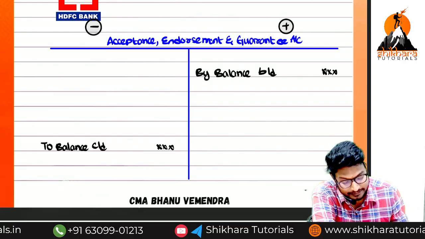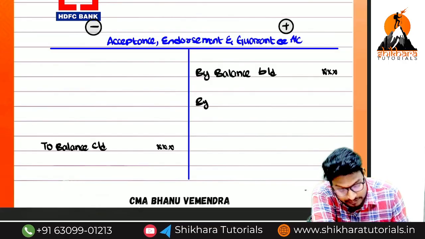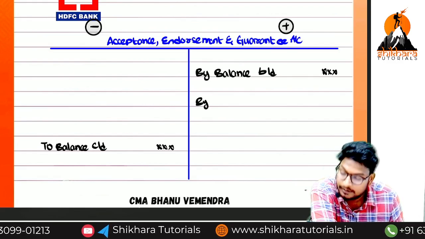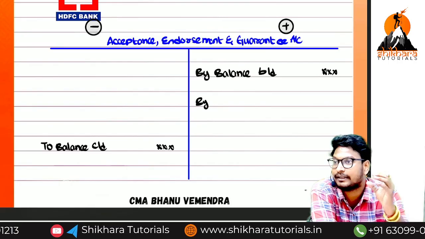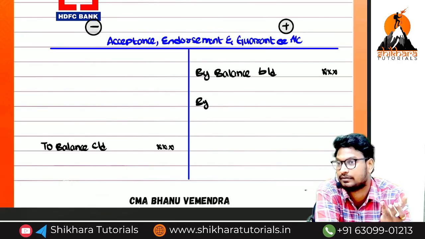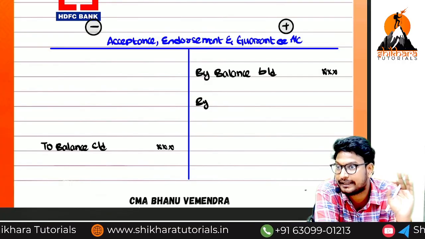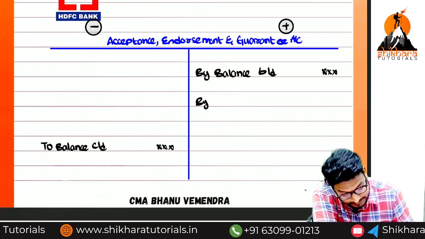Here we have to write, remember this word, constituent. Constituent of acceptance, endorsement and guarantee. What is the meaning of constituent? It means may or may not. We cannot simply write may or may not, that is the reason we are writing constituent.